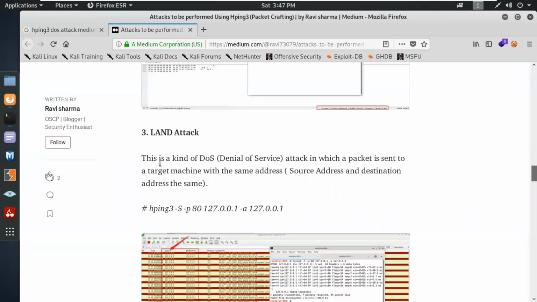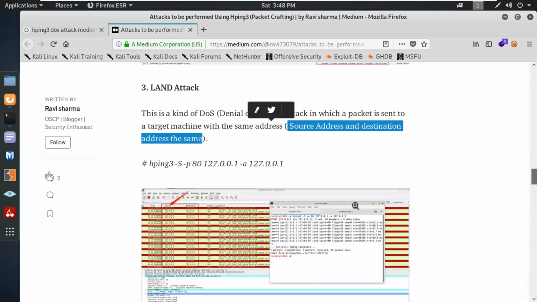Land attack. This is a kind of denial of service attack in which a packet is sent to the target machine with the same source address and destination address. Same address. See. So I think this kind of attack would be simply, what you can say, attacking your own self.